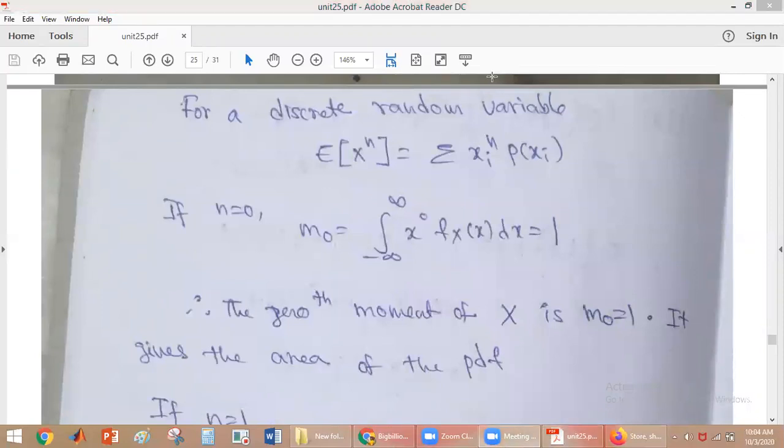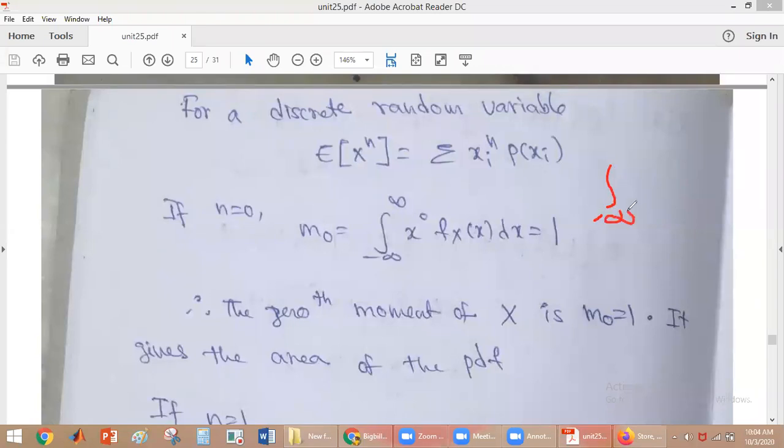If you substitute n is equal to 0, what happens here? m0 will be integral minus infinity to plus infinity x power 0 fx of x dx. x power 0 is 1, and you know that integral minus infinity to plus infinity fx of x dx value is always 1 from the properties of the probability density function.